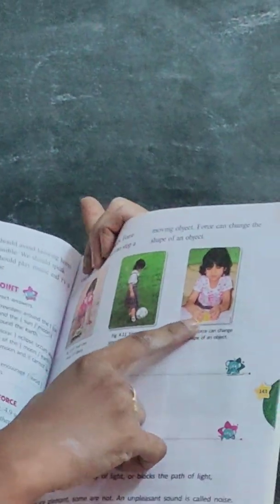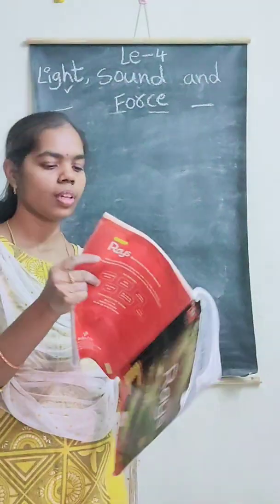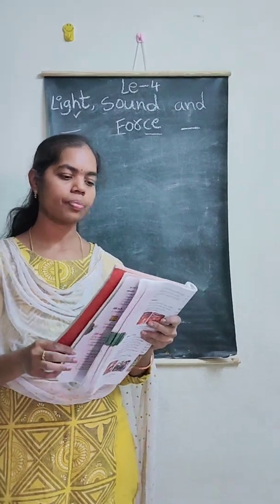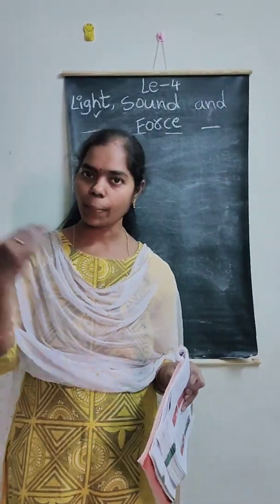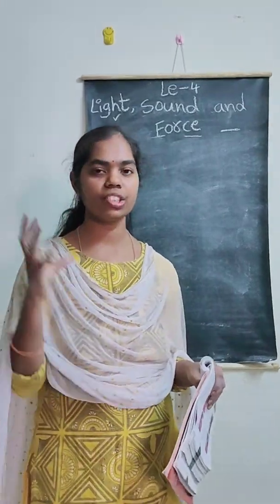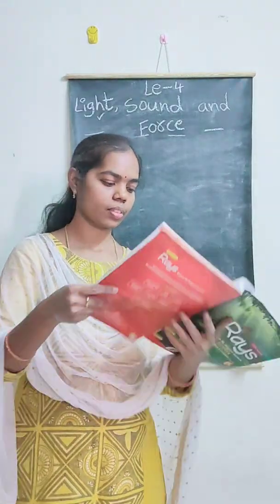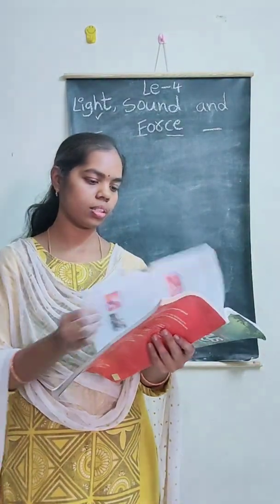She is changing that object shape with the help of her force. Okay. So force can stop any object, force can move any object, as well as force can change the shape of an object also. Okay Nana? Good. This is about force.